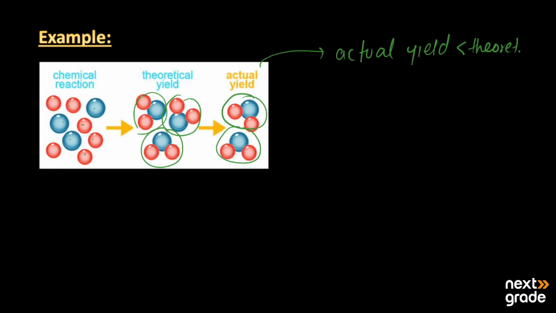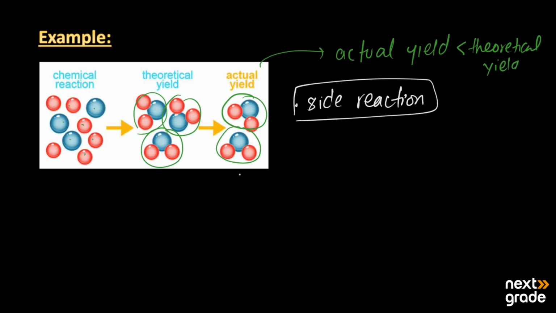Now, what can be the reason behind this? A lot of reasons are there. The first reason is that there may be a side reaction in which the reactants are being used up and they produce less product. This is mainly the big reason.